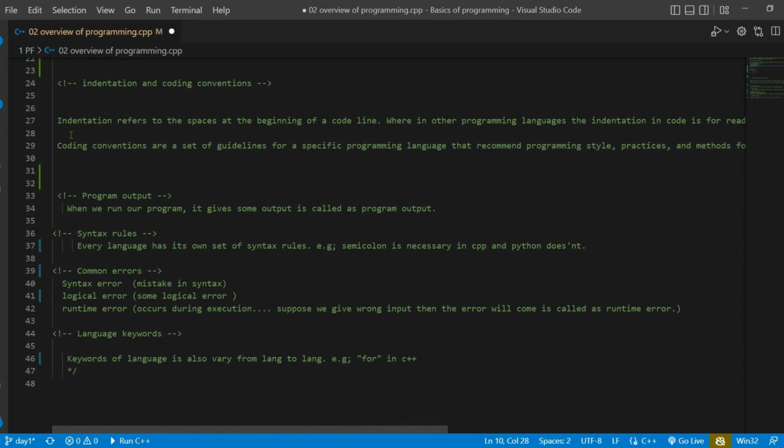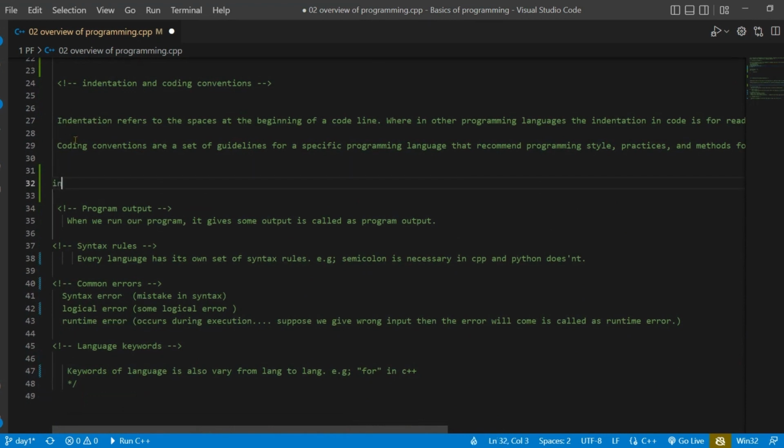The very next topic is program output. This is a very important but very easy concept. So what is input? Input is the problem which we have, and we give this problem to the computer.